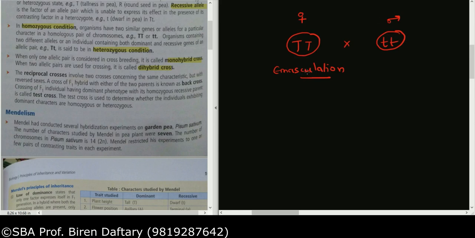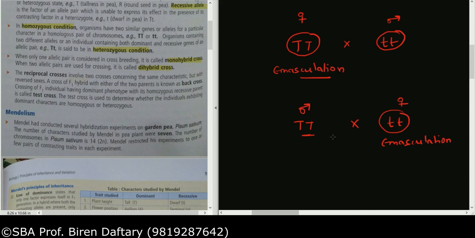Now what is the meaning of reciprocal cross? So he will do this cross, then he will do another cross, capital T into small t. But now what he will do is he will take this as the female and do emasculation over here, whereas the capital D, the dominant homozygote, he will use as the male.